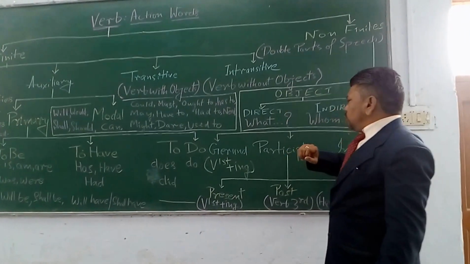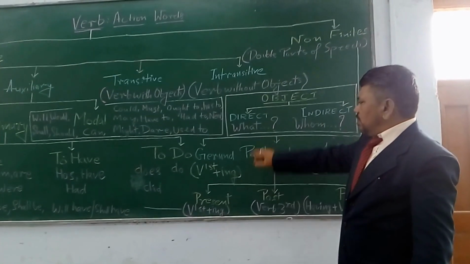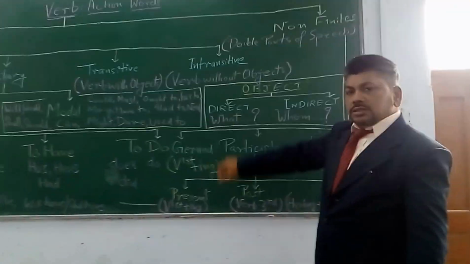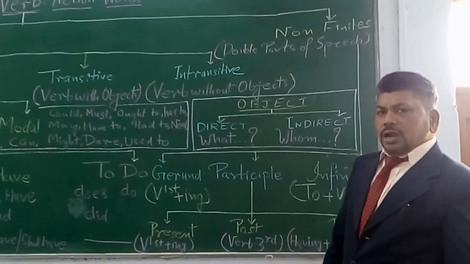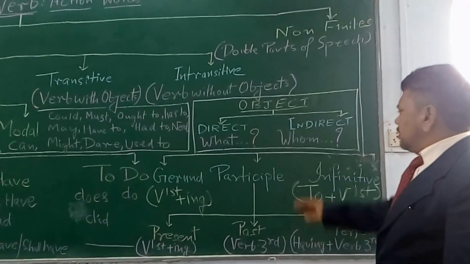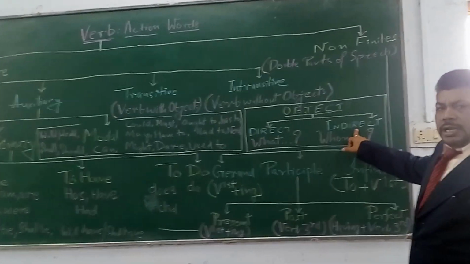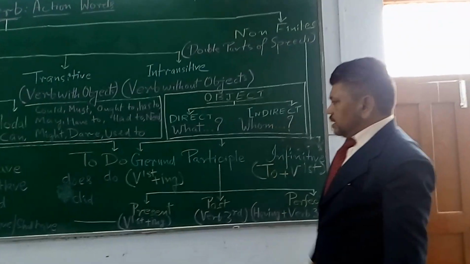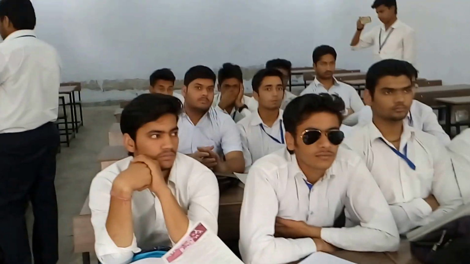And when we ask a question by using subject and verb with what, the answer will be direct object. And when we raise a question by using subject and verb with whom, the answer will be indirect object. Then there comes the next categorization, non-finite verb.